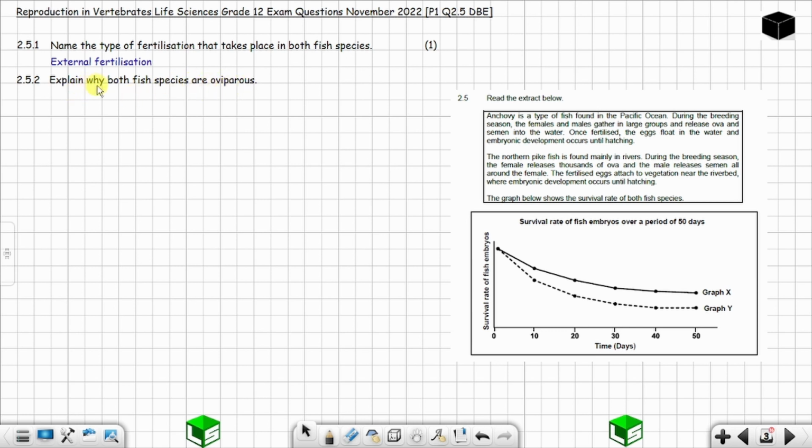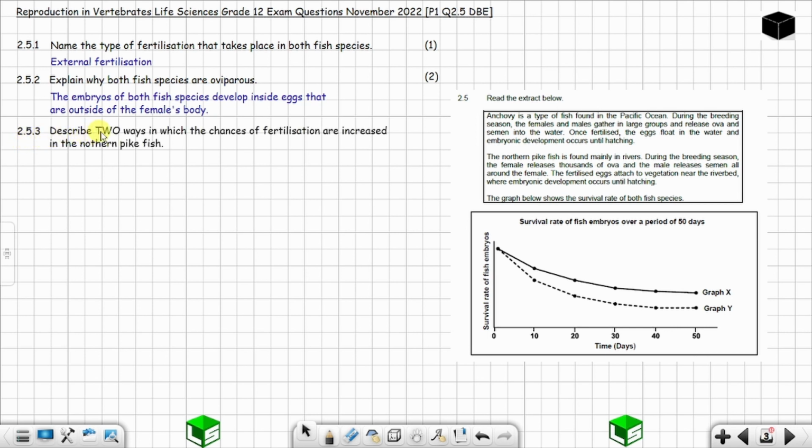Explain why both fish species are oviparous. This question is 2 marks. The embryos of both fish species develop inside eggs that are outside of the female's body. Outside of the female's body. This is the reason why both fish species are regarded as oviparous. Now question 2.5.3. Describe 2 ways in which the chances of fertilization are increased in the northern pike fish. This question is 2 marks.